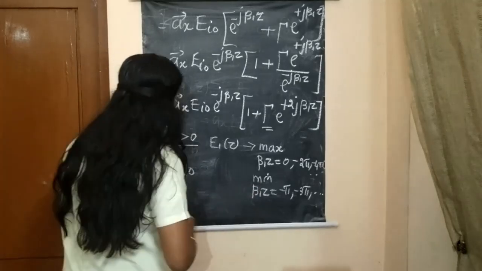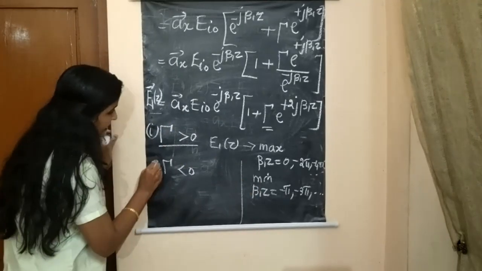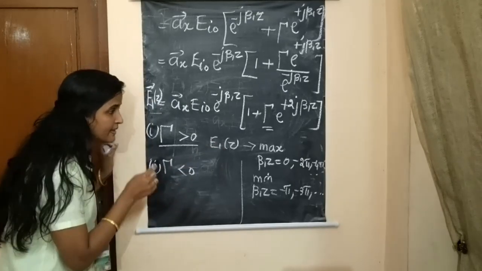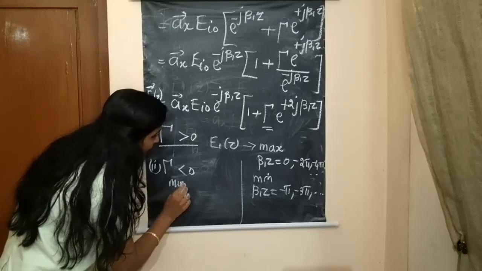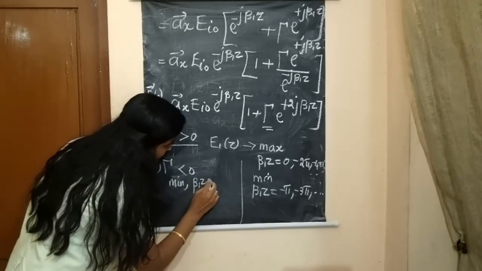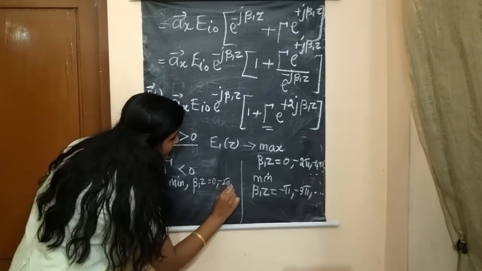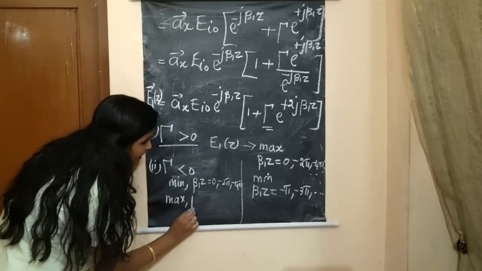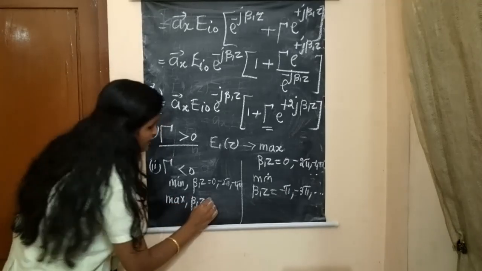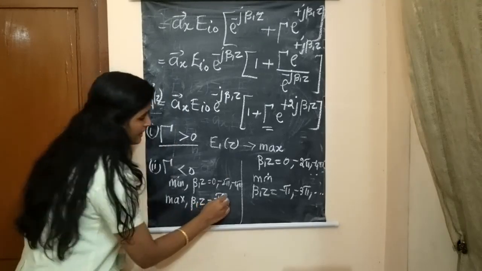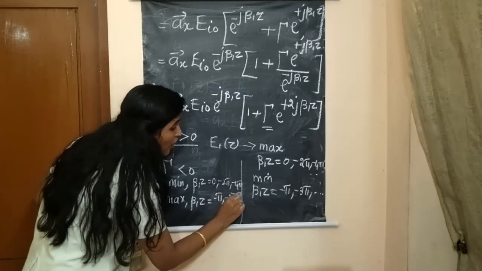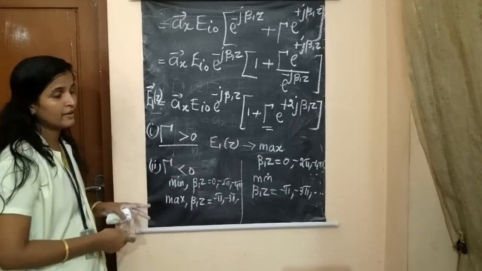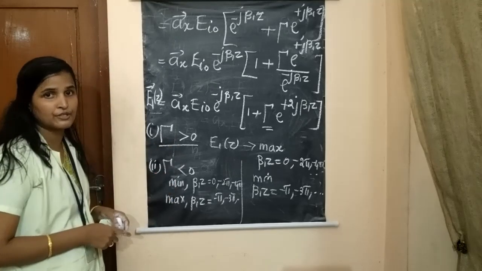Similarly, for the second case, that is if it is less than 0, then our E1 of Z will be minimum at beta 1 Z equal to 0, minus 2 pi, minus 4 pi, etc. And it will become maximum when we substitute beta 1 Z equal to minus pi, minus 3 pi, that is odd terms. So the vice versa relationship happens if we change the reflection coefficient.